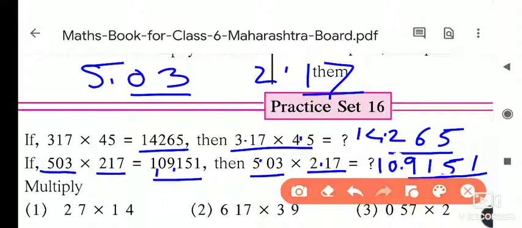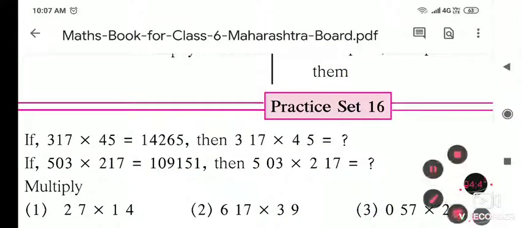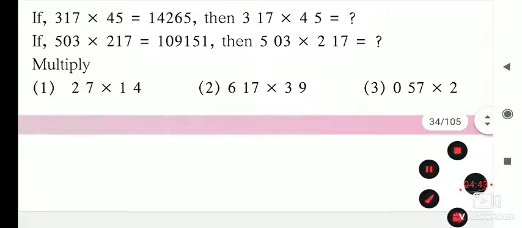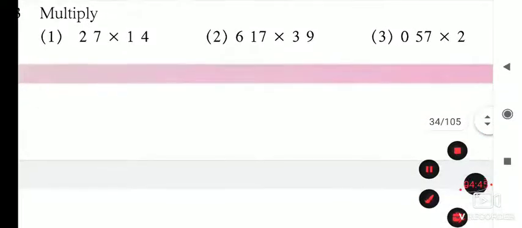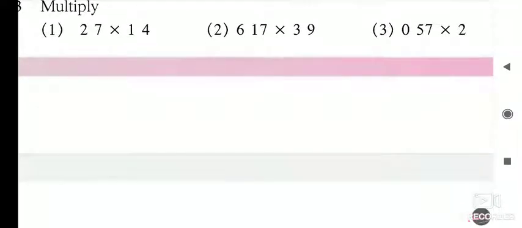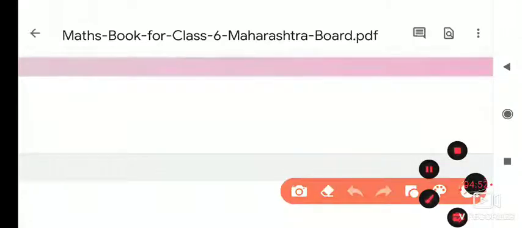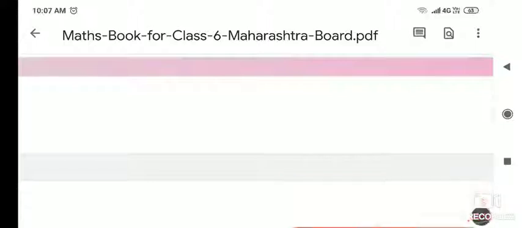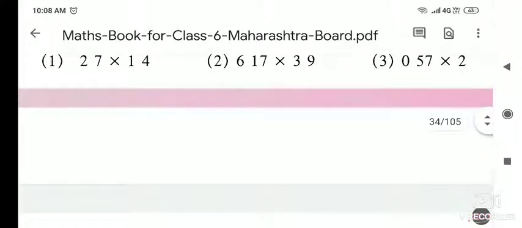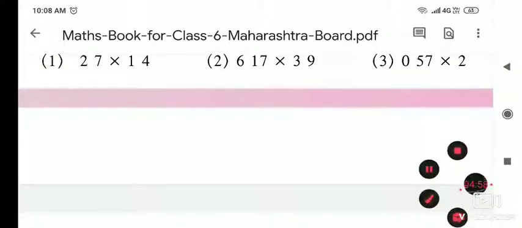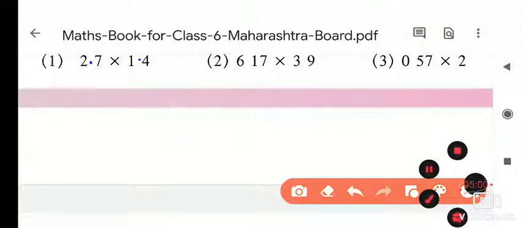of decimal numbers. Here is the first question: 2.7 into 1.4. Here there is a point.